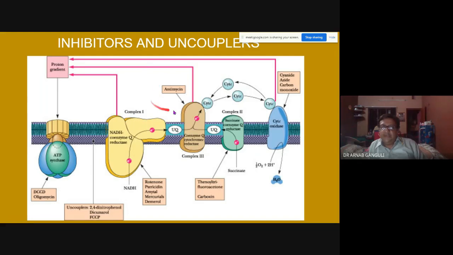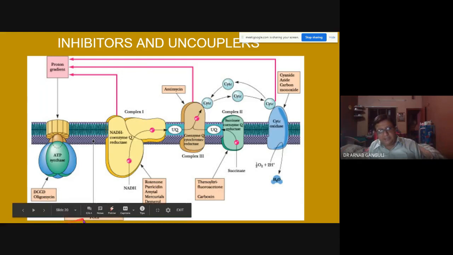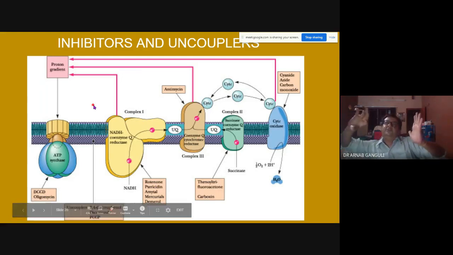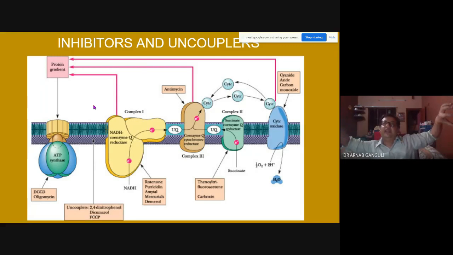So there are a lot of names. You need to remember a few of these names. These are uncouplers which will separate the oxidative phosphorylation part and the electron transport chain. Both will work independently, and ultimately the whole thing will crash and stop. The ultimate effect is you stop the electron transport chain. But where to stop? These are the different places you can stop.